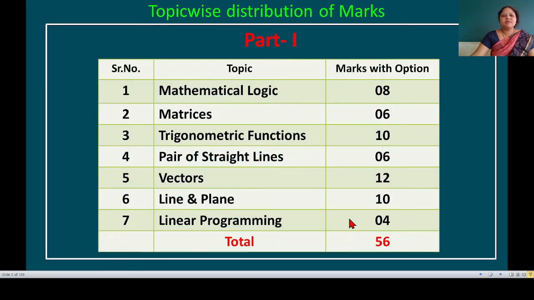In part first, there are 7 topics: mathematical logic, matrices, trigonometric functions, pair of straight lines, vectors, line and plane, linear programming. Mathematical logic carries maximum 8 marks, matrices 6 marks, trigonometric functions 10 marks, pair of straight lines 6 marks, vectors 12 marks, line and plane 10 marks, linear programming 4 marks and total is 56 marks.